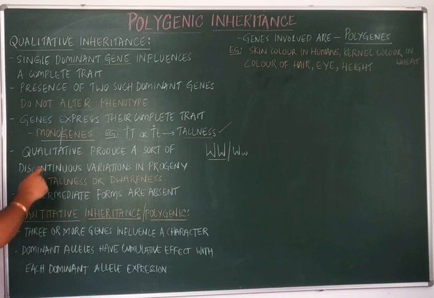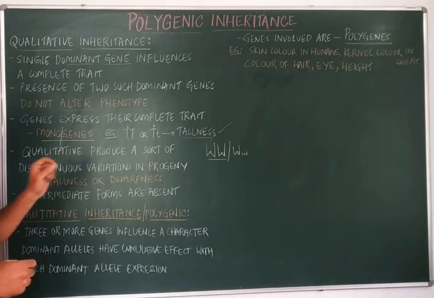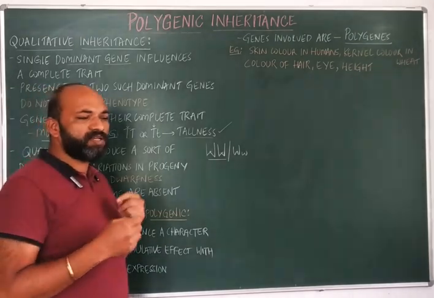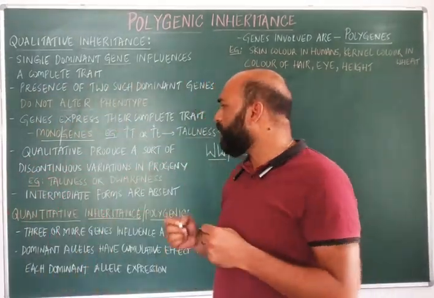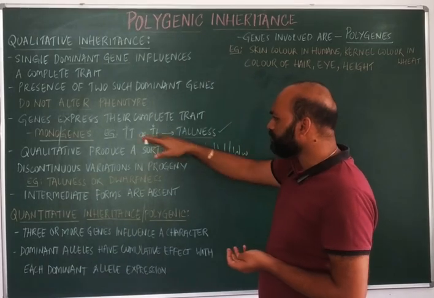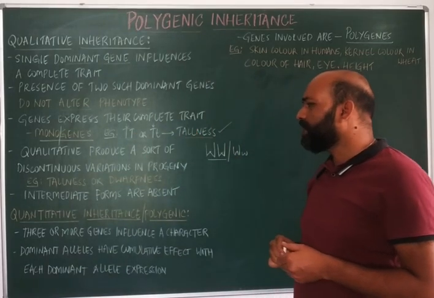And next, qualitative inheritance produces a sort of discontinuous variation in the progeny. Why can discontinuous variations be seen in the progeny?